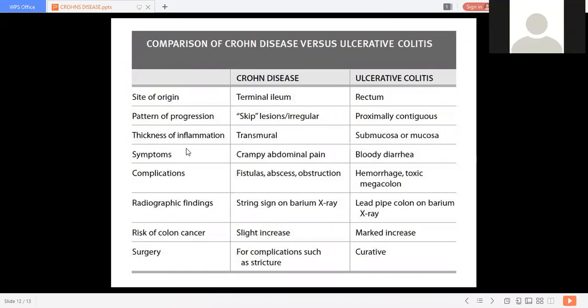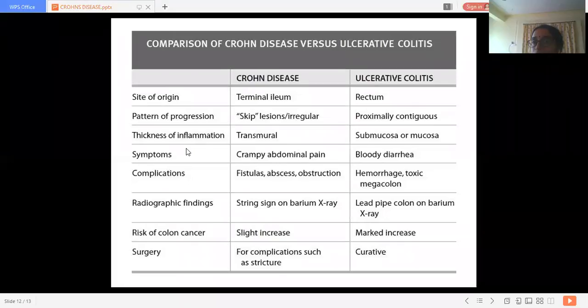Thickening of the lumen is there in Crohn's disease, which is not there in ulcerative colitis.